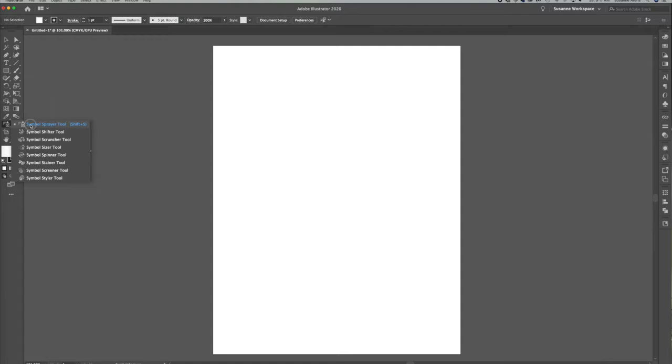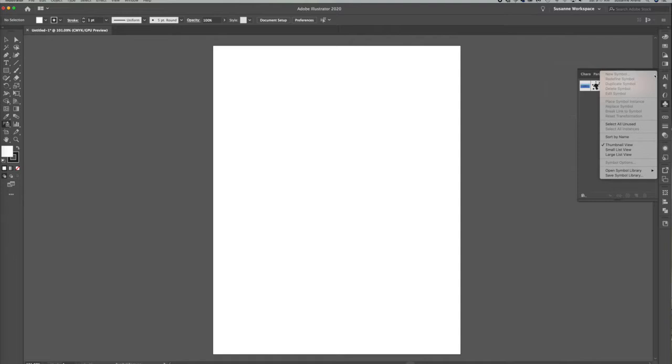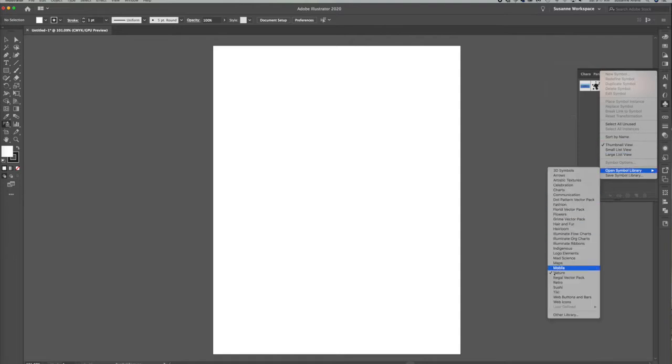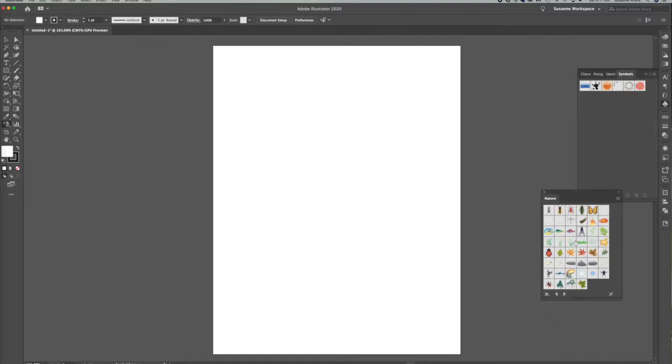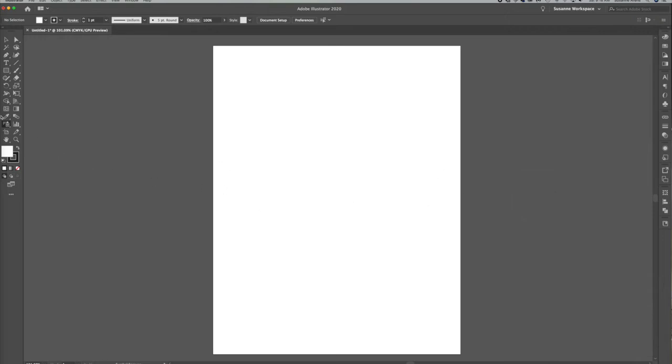Go up to the symbol sprayer tool, then come over to your symbol library. This is typically what's in the default for that, but we're going to pick something fun. Let's go under the drop down to Open Symbol Library, down to Nature, and let's pick the fly. So now if I open up my symbol library, you can see the fly is in here. So now go back to your sprayer tool.